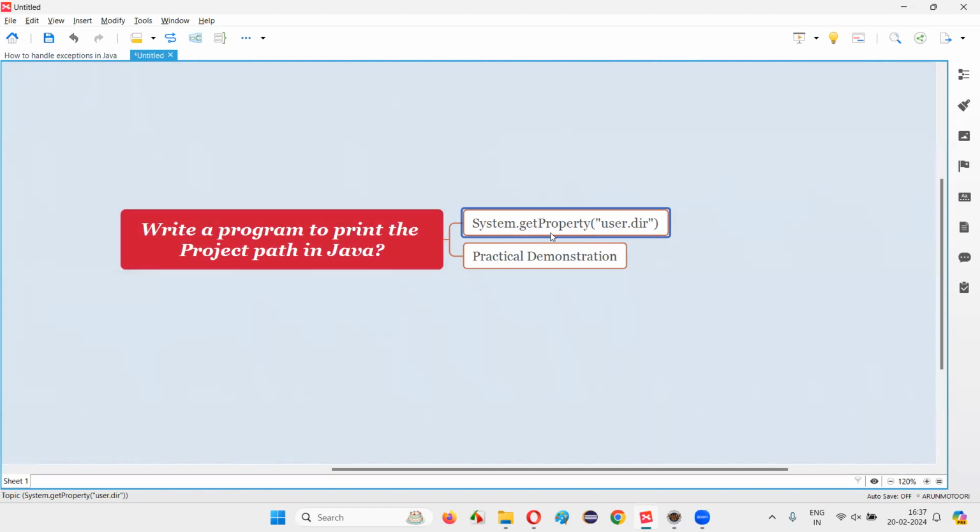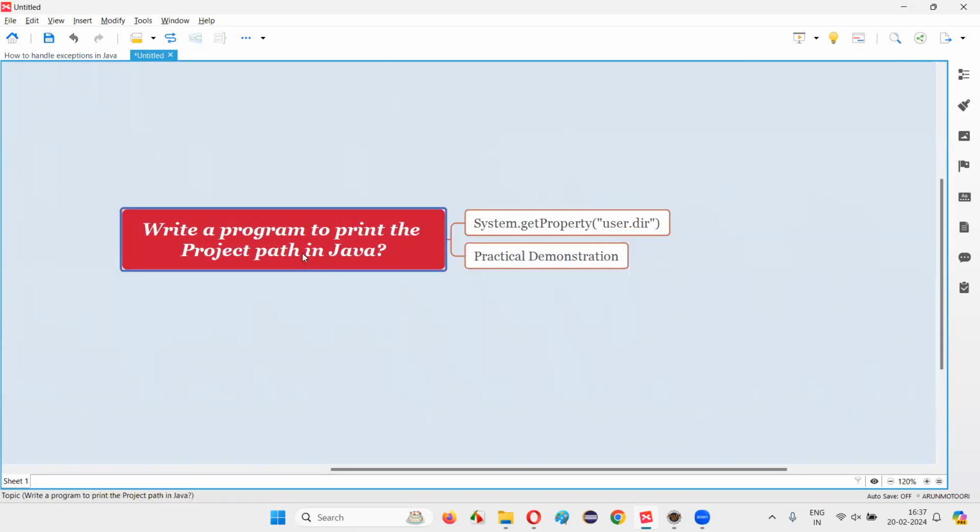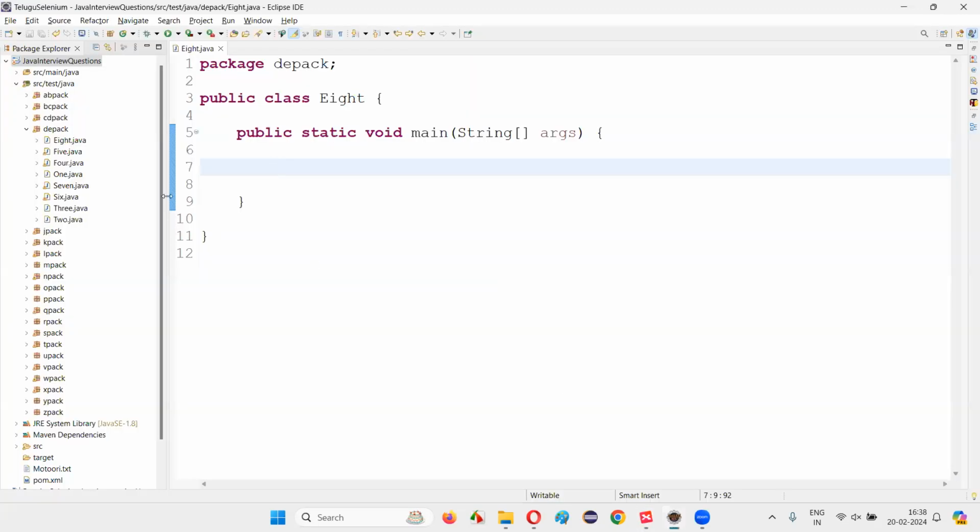Whatever the path of the project, we got it as a return of this getProperty by passing this property name user.dir, right? That will be printed using the normal print statement in Java. Okay. With practical demonstration, I'm going to answer this question for you so that you will be able to understand the answer for this question in a better way. For that, I'll switch to Eclipse IDE.